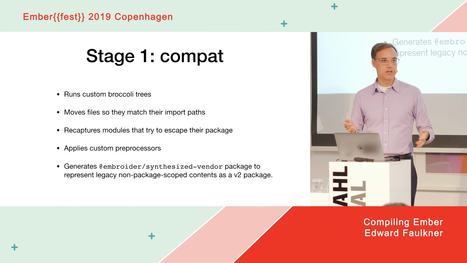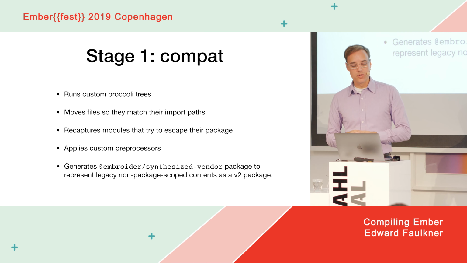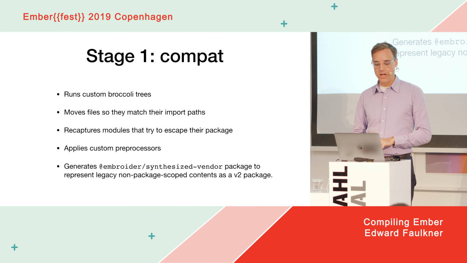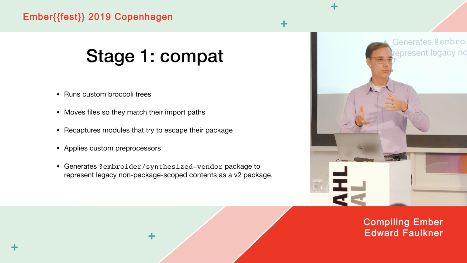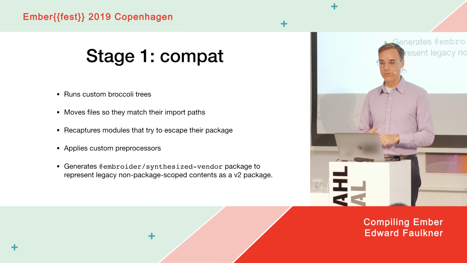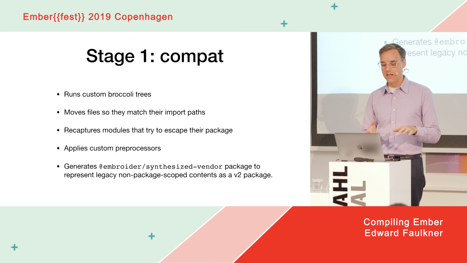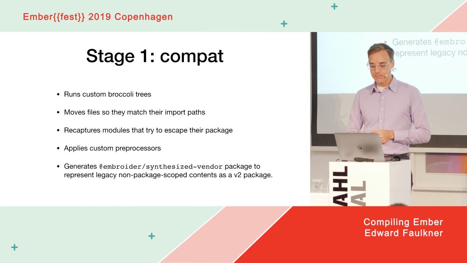And for compatibility, you actually want them to. So we find ways to represent all the classic behaviors as valid v2 packages that fit in the v2 spec. Again, the reason for this is we don't want a whole lot of special cases in stage 2. We want stage 2 to see this new, perfect, nice system. So we find ways to encapsulate all the complexity of existing packages as these nice new v2 packages.